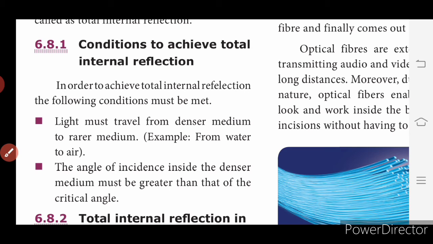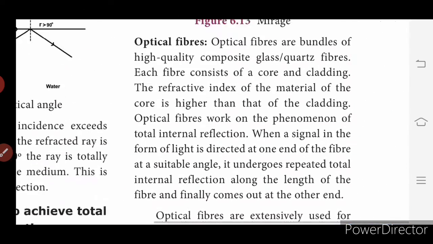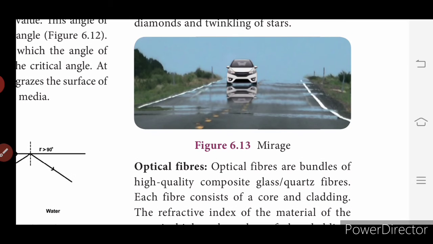The total internal reflection in nature. So in nature there is an example. So in nature, this total internal reflection, we call it mirage. That is, light rays bend and you are able to see a false image of the sun during sunny days or during rainy season. You can see a false image. So that false image is nothing but an illusion, and we call that image a mirage.